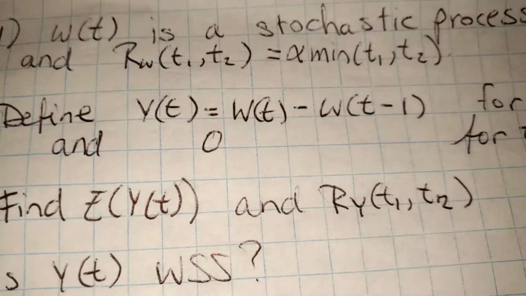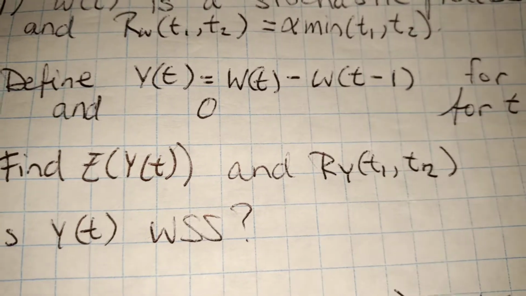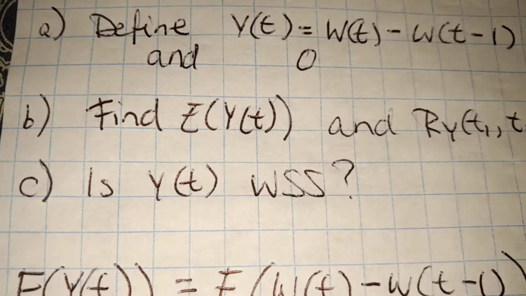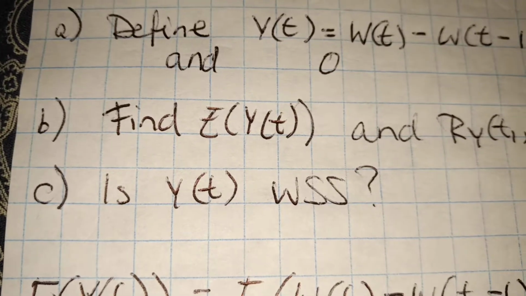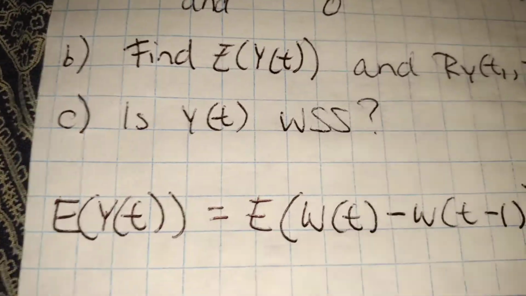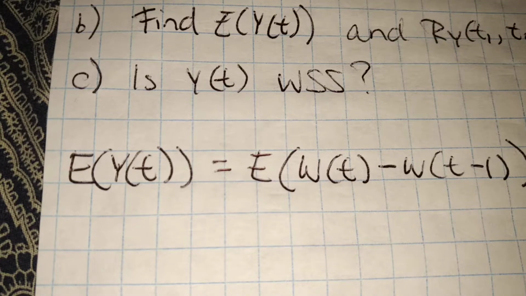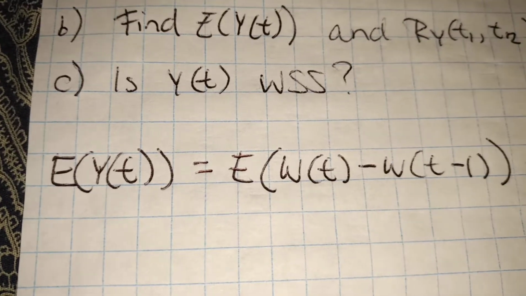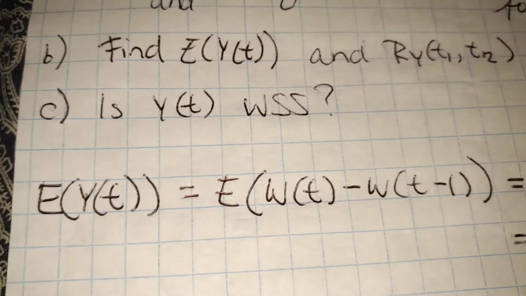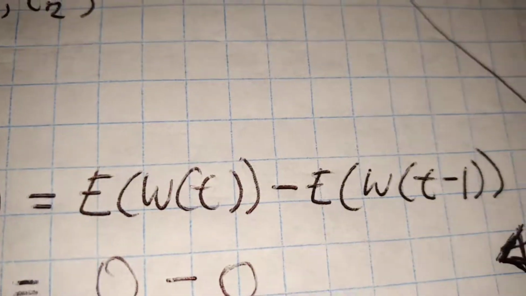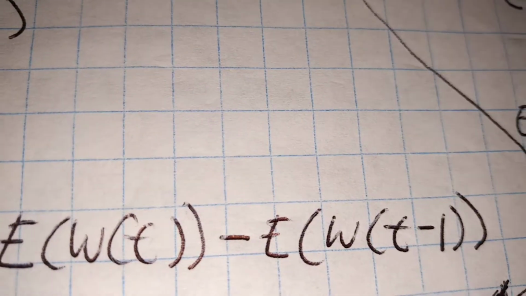So the next part of the question says find E of Y of t and the autocorrelation of T1, T2. And the last part of the question is asking if Y of t is a wide-sense stationary process. So to find E of Y of t, we rewrite it as E of W of t minus W of t minus 1, and we can expand that: E of W of t minus E of W of t minus 1.